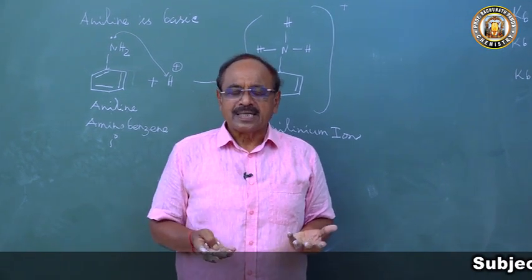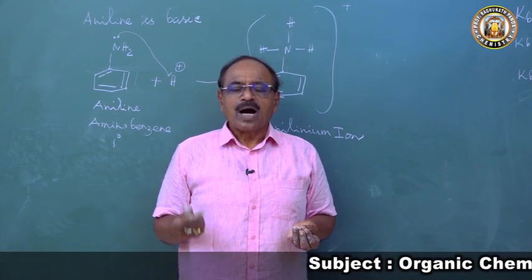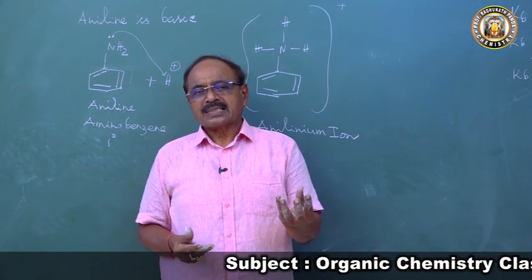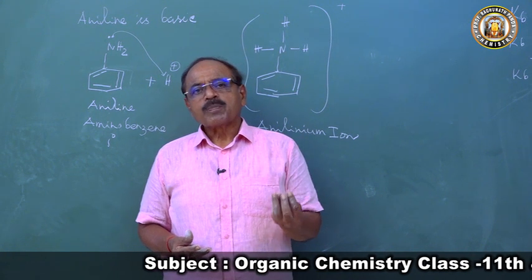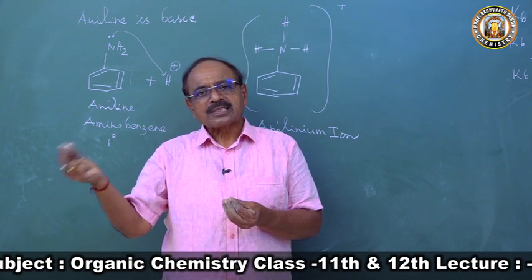What is a base? A base is one which can accept a proton. How does it accept a proton? Because of the lone pair of electrons. The lone pair of electrons is readily available, hence it donates the pair of electrons and accepts a proton.